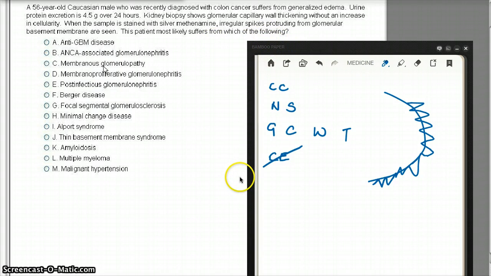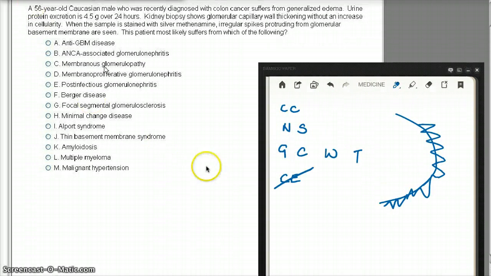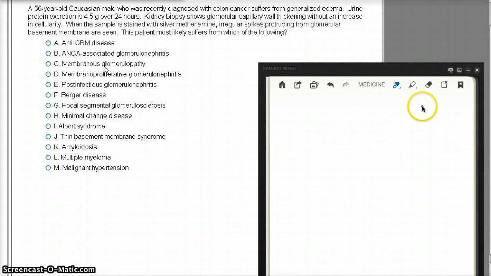So first of all, it's a nephrotic syndrome, and the nephrotic syndrome which has irregular spikes or a spike and dome appearance is going to be MGN. So getting to the answer for this particular question was not difficult. This is choice C. But still, let's take this opportunity to talk a little bit about MGN.